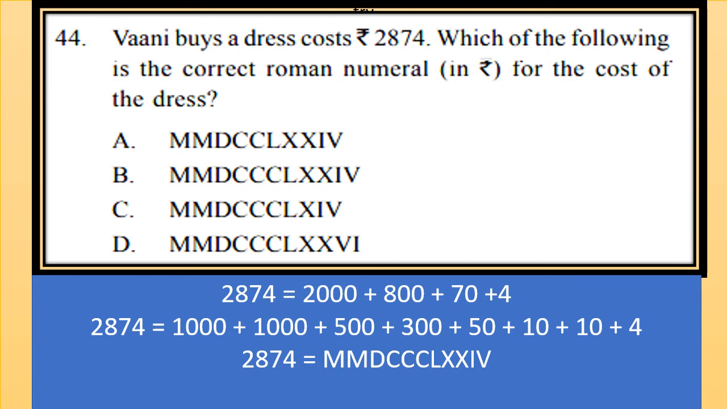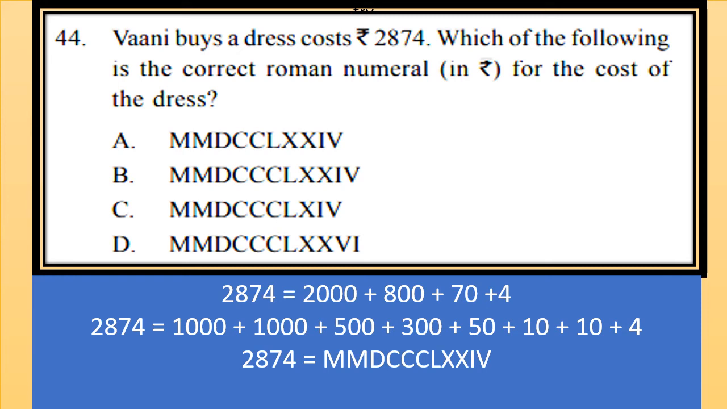Now we further split the numbers, so we will easily write the Roman numeral. So 2874 equals 1000 plus 1000. 2000 will be written as 1000 plus 1000. 800 will be written as 500 plus 300. And 70 will be written as 50 plus 10 plus 10. And 4 is written as it is.